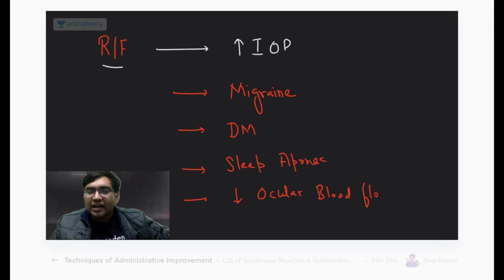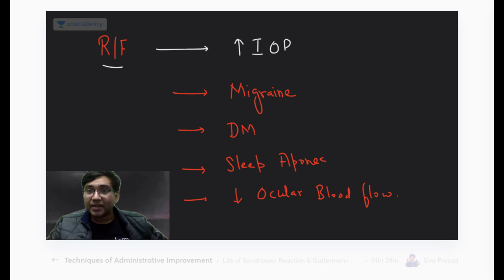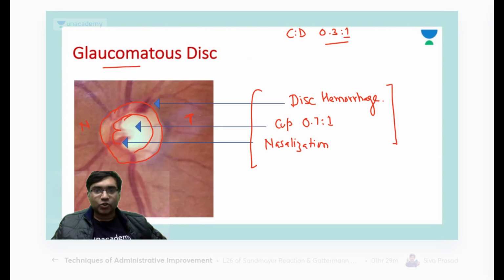So these are other very important risk factors for the patient. And why can they also cause glaucoma? Because they are implicated in decreasing the blood supply to the optic nerve head. Are you getting my point, Dr. Tushar? Okay, so let's move to our next question.